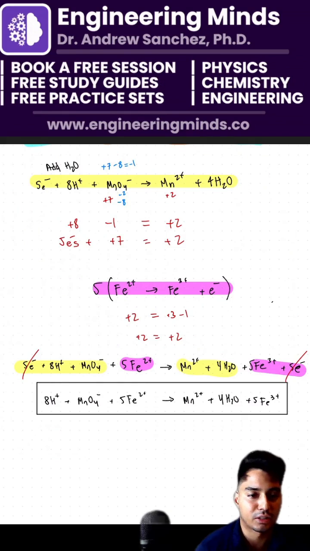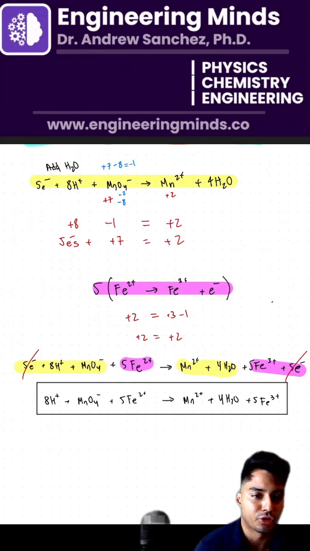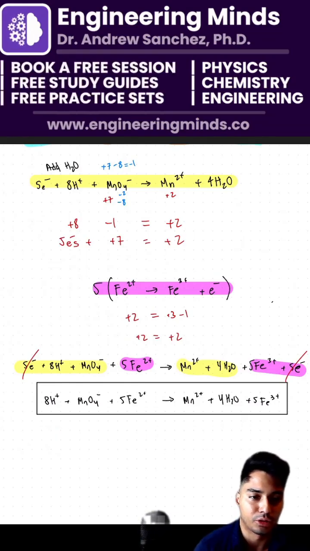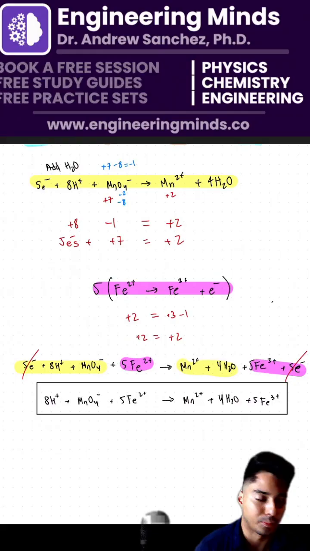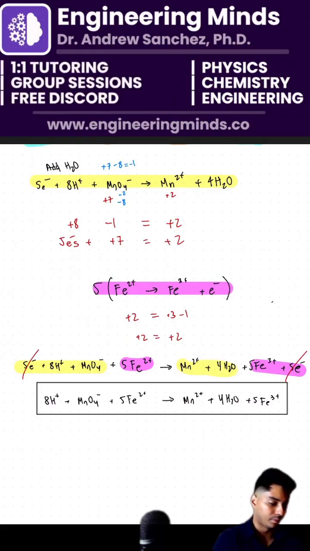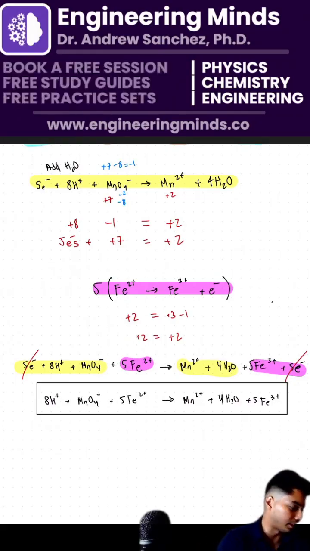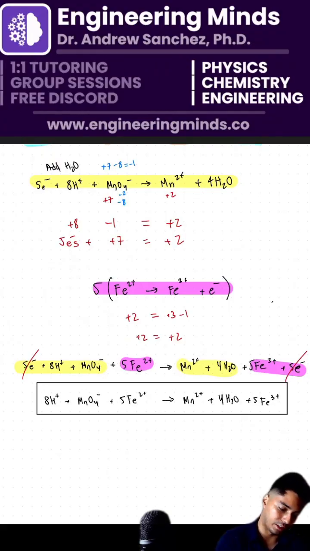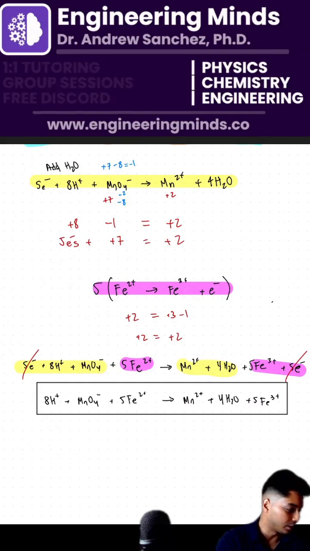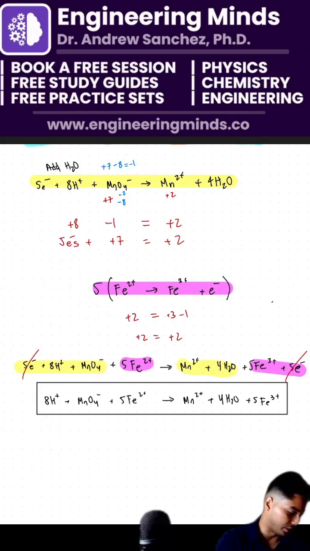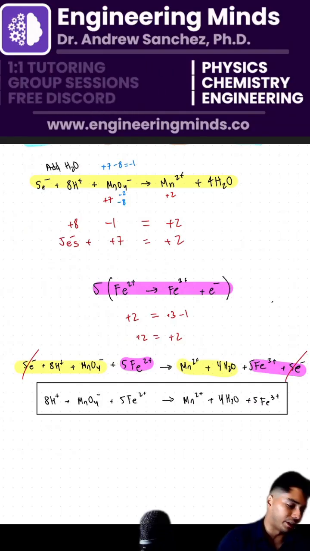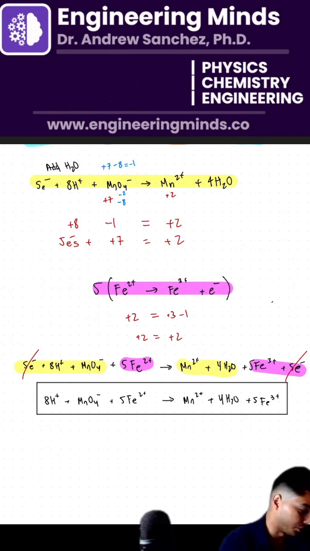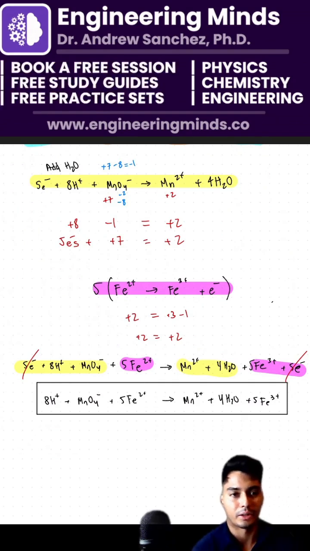Do you think you can do a quick example of finding the charges when it's 3 elements together? If we have, let's see, I mean, if I have one here. If not, can you join on the Discord? Because we're gonna have, for instance, AgCN. So you can drop that in the Discord, and I'll just get back to you later, because I need to see what you're talking about, Alex.